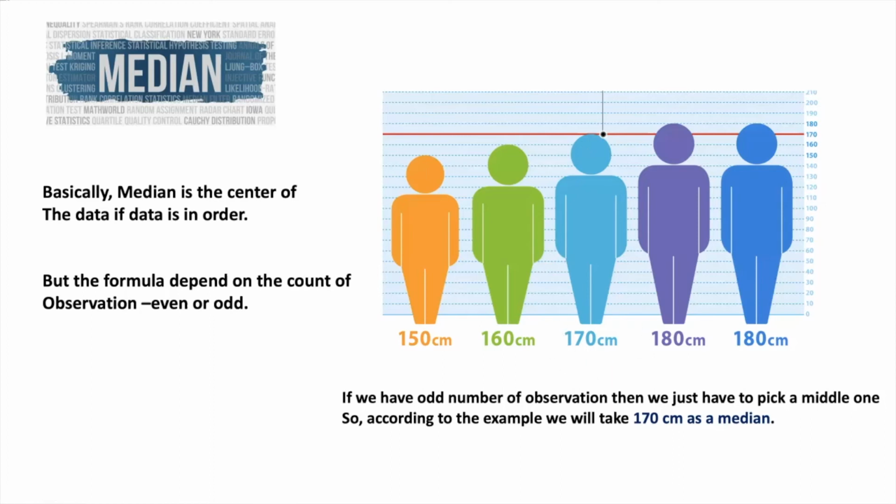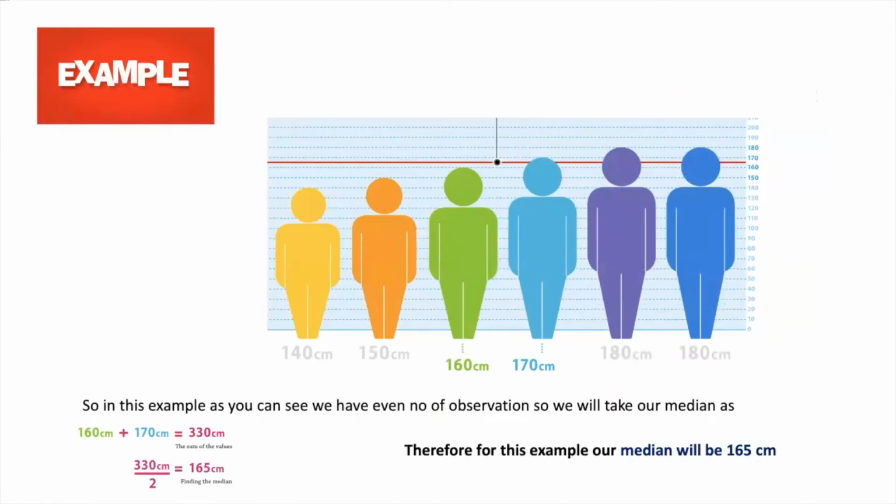Then what will we do if we have an even number of observations? In this example, you can see we have an even number of observations. So how can we calculate our median? We will calculate it by taking the two elements which are at the center of our data. So we will pick our two elements, which are 160 and 170. Then we will take the arithmetic mean of this. So it will give us 160 plus 170 by 2, which will give us 165 centimeter. So it is our median for even observations of data.